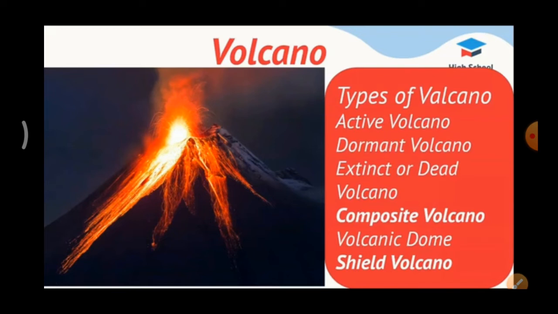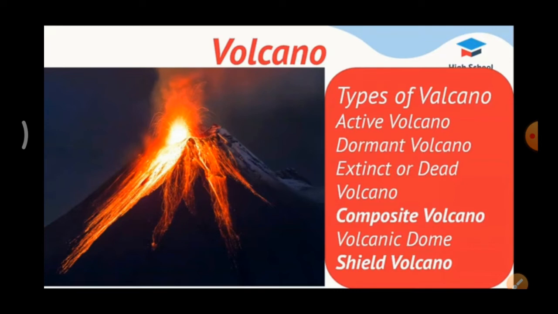Next one, volcanic dome. A lava dome or volcanic dome is roughly a circular mound formed due to the slow ejection, slow release of lava from a volcano. Example, Mexico. Shield volcano. Shield volcanoes are formed by intense viscous lava. Example, Mauna Loa, Hawaii. These are shield in shape, so this is called a shield volcano. It is formed by the viscous lava, ejection of lava.